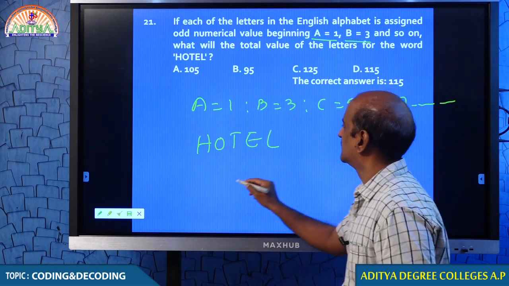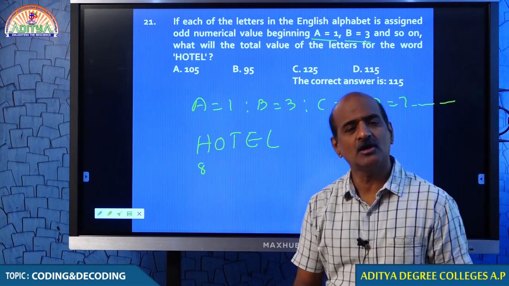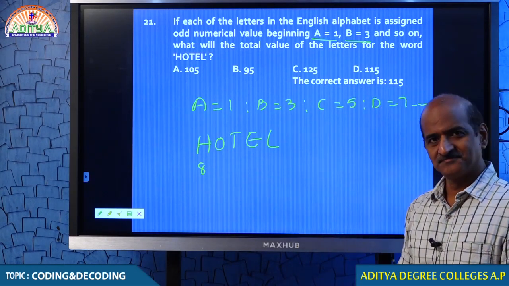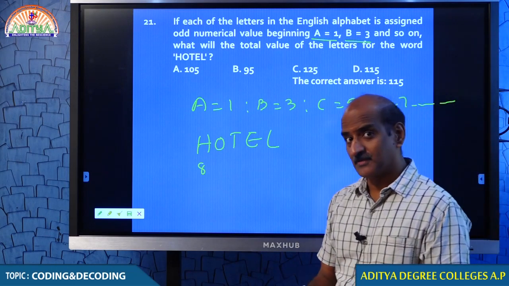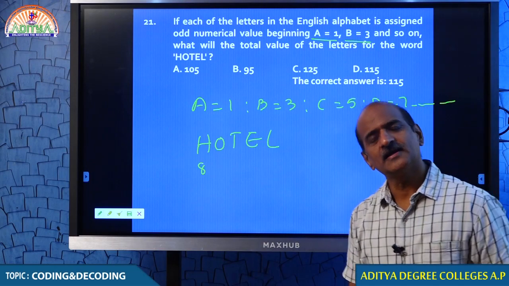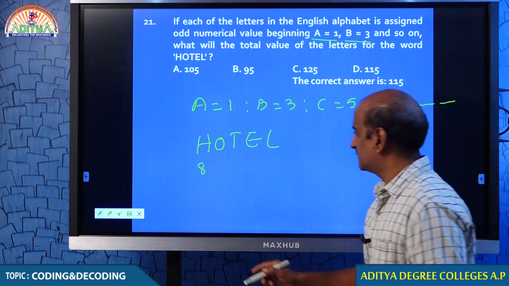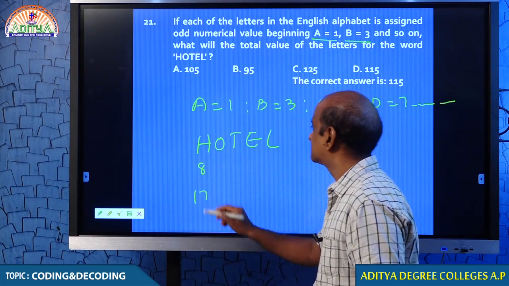Very simple. H is 8. What is the 8th odd number? Come on, man, how do you find the 8th odd number? 8 into 2, 16 plus 1, 17.